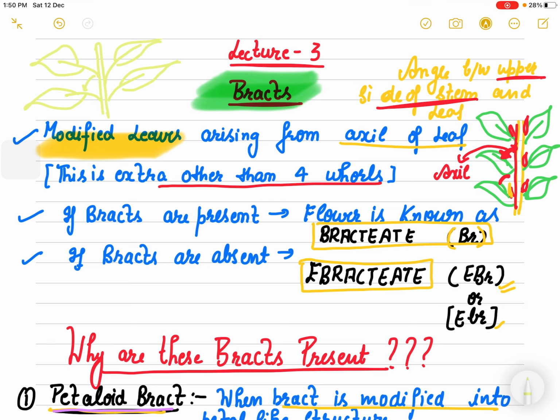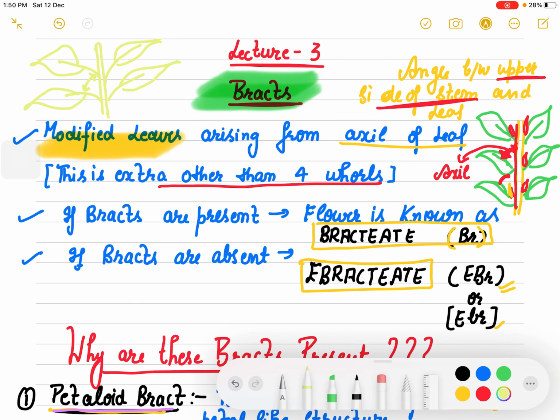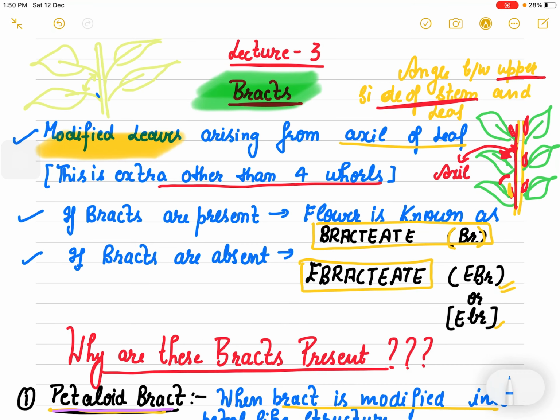There is an angle between the stem and the leaf, this angle is called the axil, and from the axil of the leaf there arise our bracts. So these are none other than modified leaves.